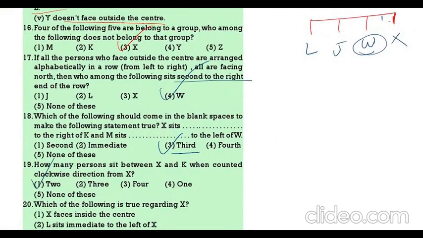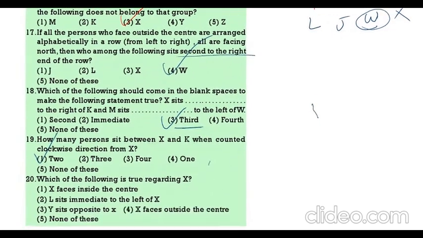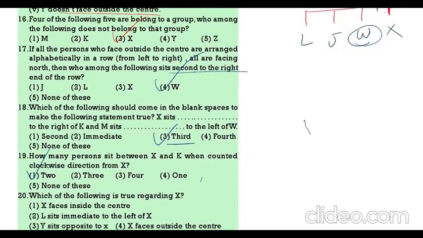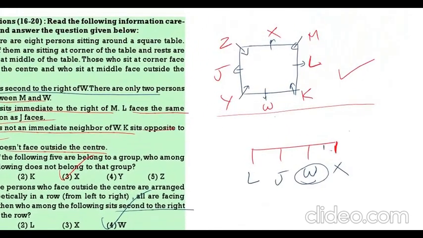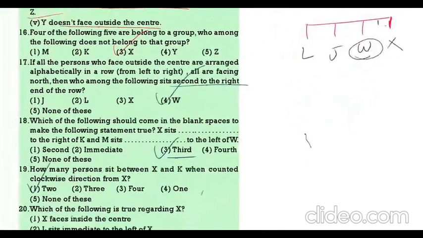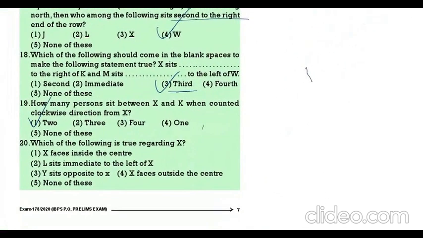Which of the following is true regarding X? X is facing inside the center. L is on the immediate left of X. Then Y sits opposite to X. Then X faces outside the center. So see here, X is facing outside the center. X is in the middle. That means X is facing outside. So X facing outside, which one is correct? 4th.